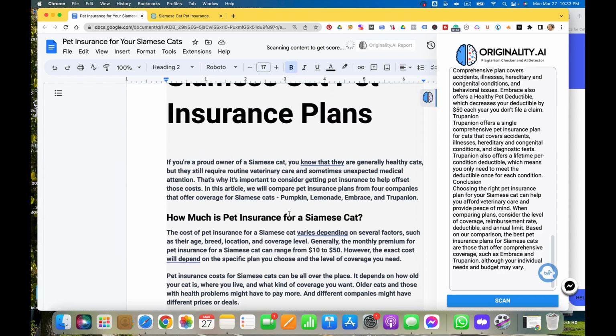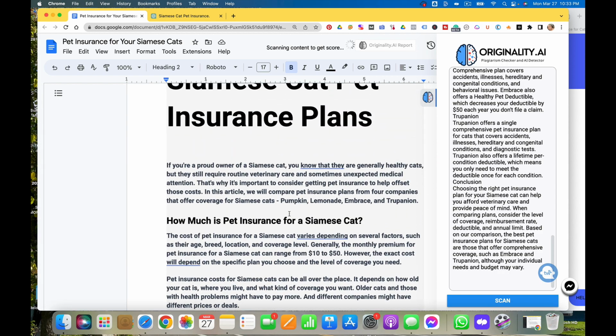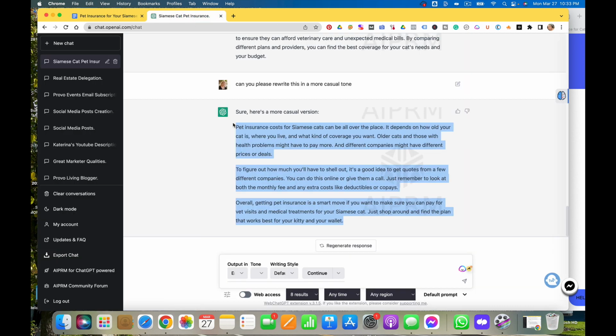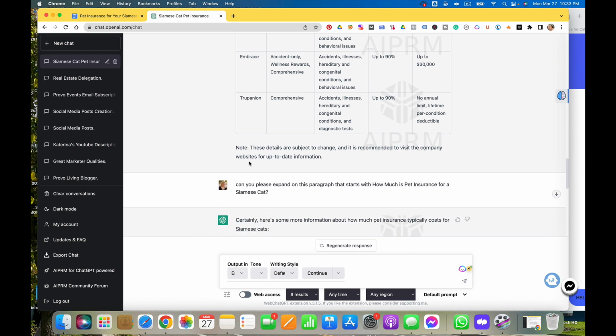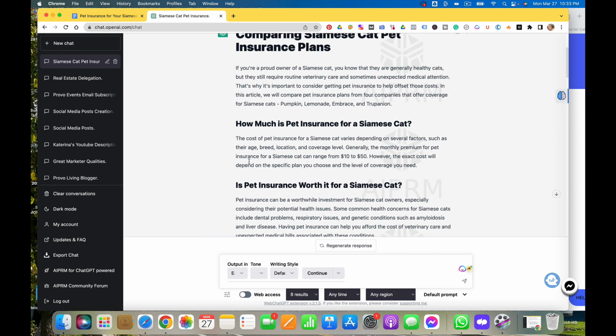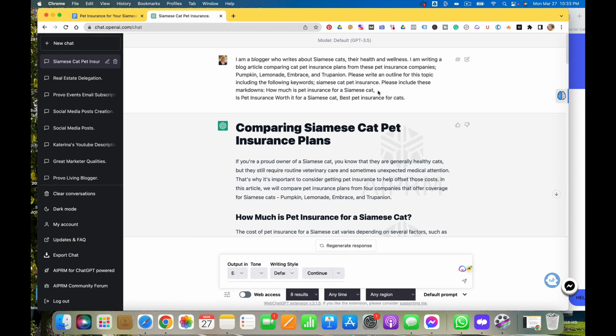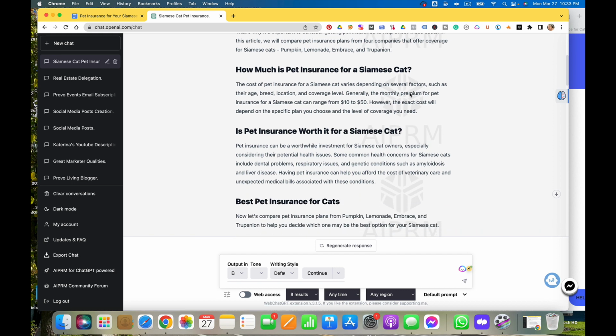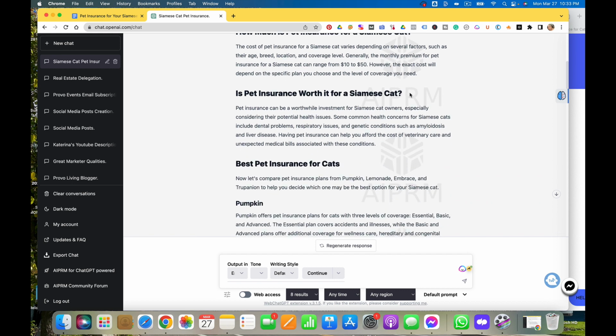That's perfect. So anyway, that's a quick way to use ChatGPT with a more difficult kind of topic that doesn't have a lot of information on the internet about it. Remember, the more that you feed it, you'll see my prompts, right? The more that you feed it, the better the content is going to be. Now, the content would have been really bad had I not put in the names of the companies, things like that. Okay, so this is great. And you can expand on each one of these paragraphs as well. That's how you do it.